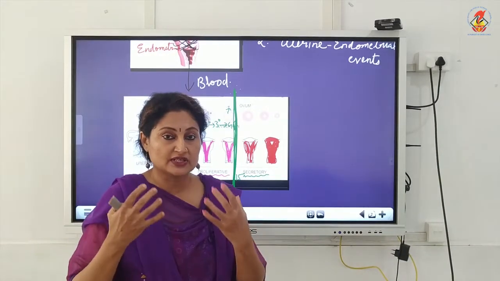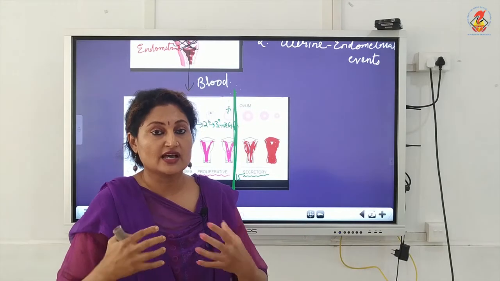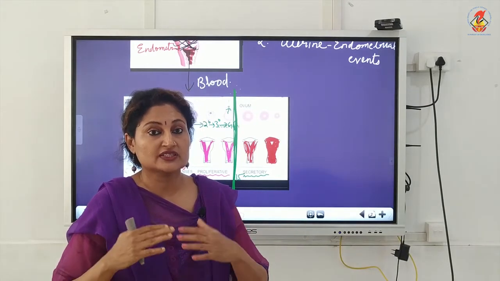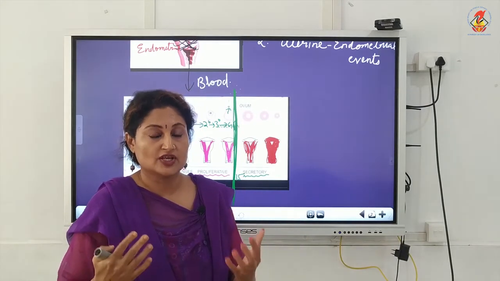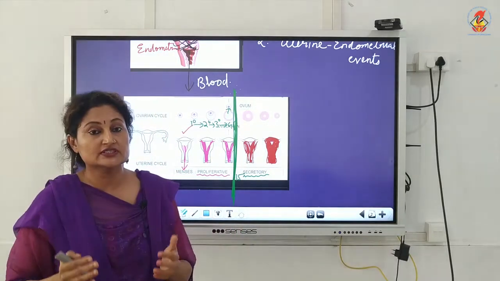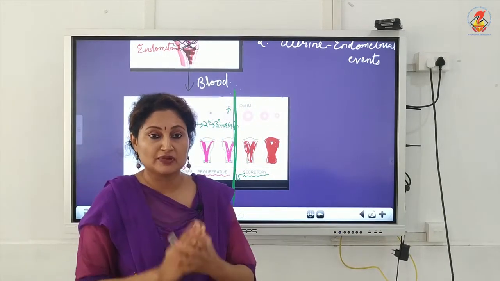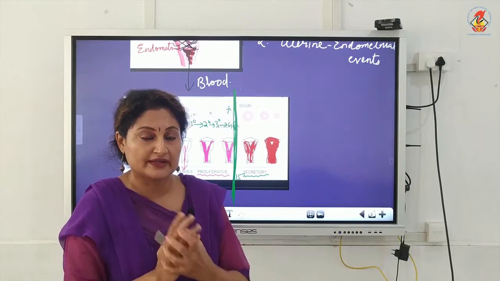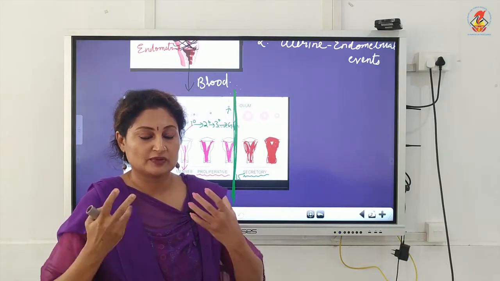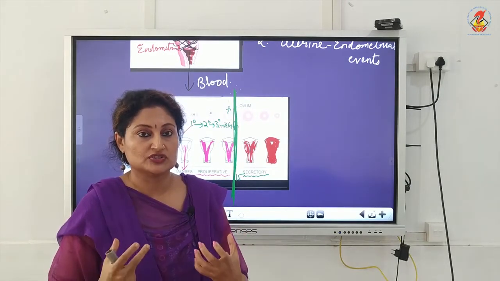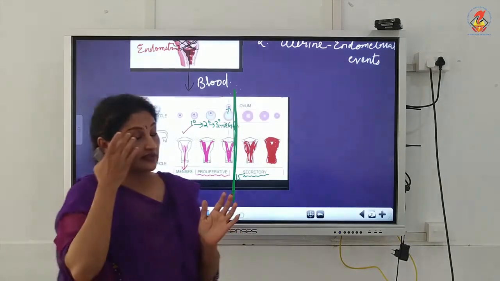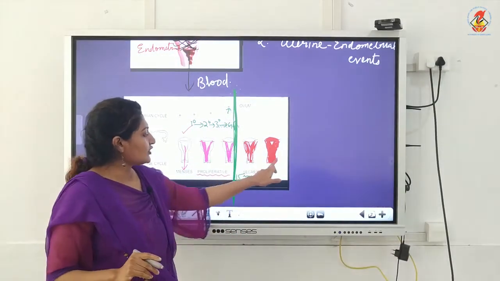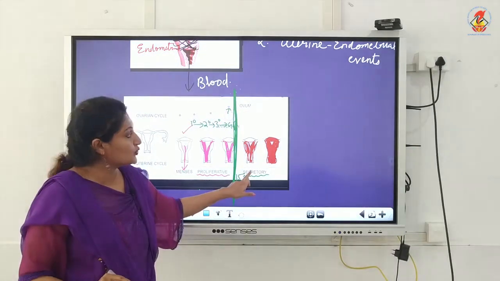And why is it becoming very thick and glandular and full of secretion? To make it conducive for pregnancy. Because for pregnancy, what is needed is implantation. For it to be implanted, it should be implanted in a proper bed. It should be firm. That's why it becomes very thick and spongy and highly secretory. So this is what happens in the secretory phase or the luteal phase.